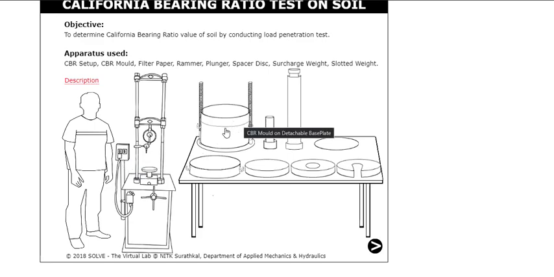This is a CBR mold, this is a plunger, this is a compaction rammer of 4.89 kg, detachable collar, spacer disc, surcharge weight, slotted weight. These are just steel plates. This is a 2.5 kg surcharge, and this is also 2.5 kg slotted. Slotted means it is round like a donut, with an open slot. And this is the CBR setup. Then click next.